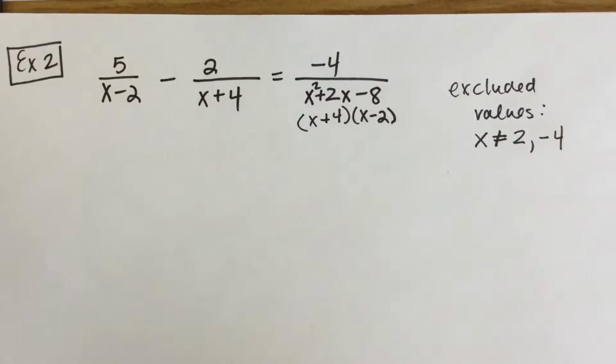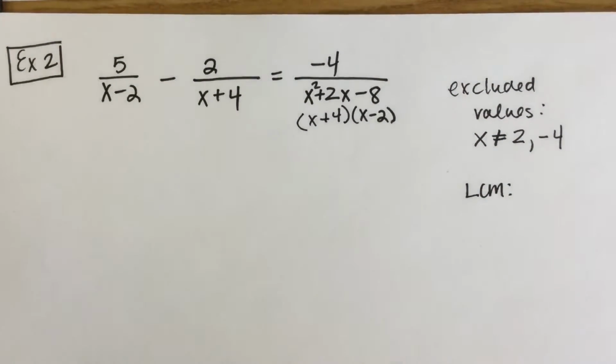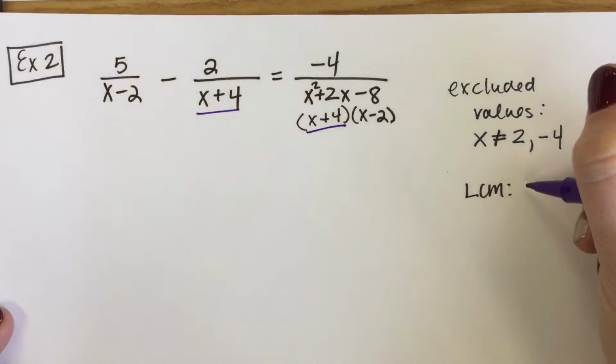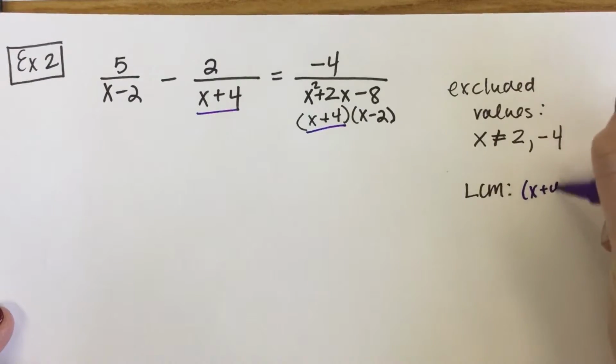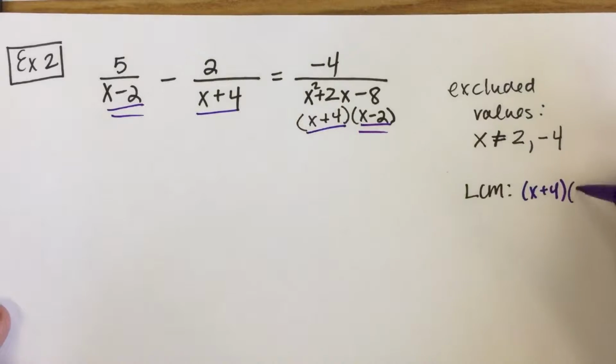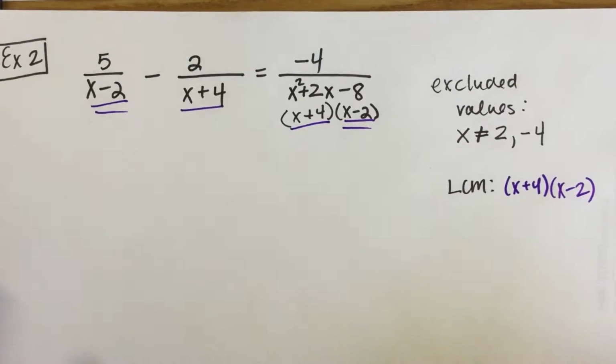So the next thing we're going to do is find our LCM. If you recall, we look at all our denominators and we look at what's shared and what's left over. Well, x plus 4 and x plus 4 are shared, so they go in. And then x minus 2 and x minus 2 are shared, so those go in. Now, the next thing we're going to do is rewrite each of our fractions, or our ratios, with that LCM.